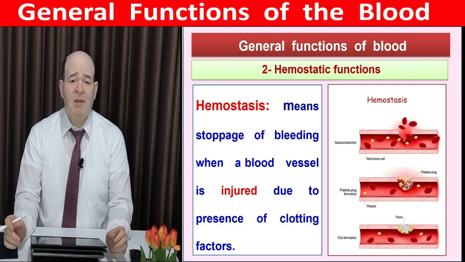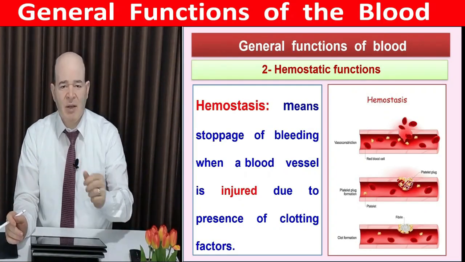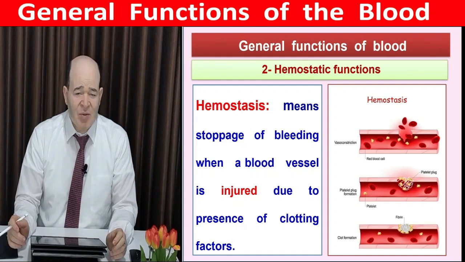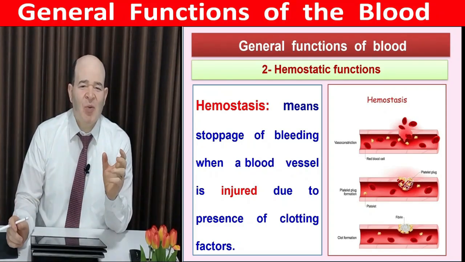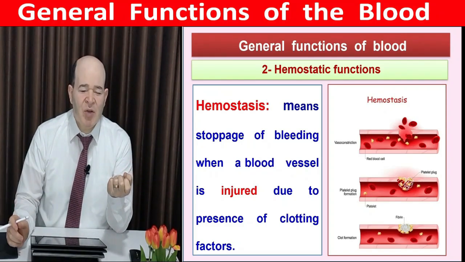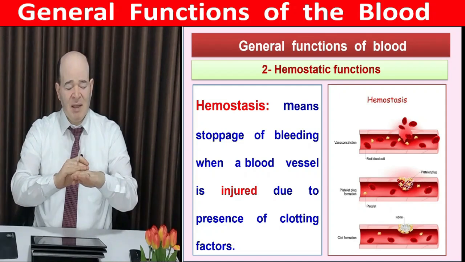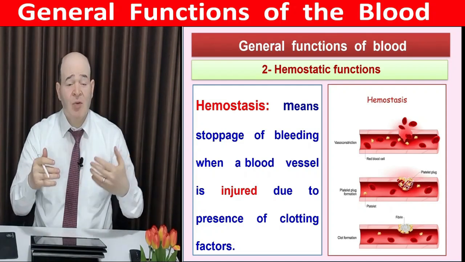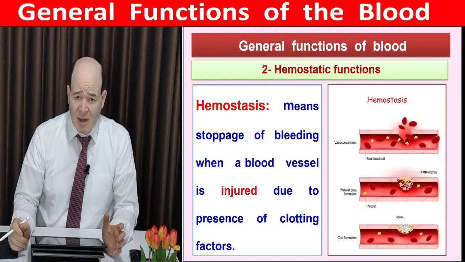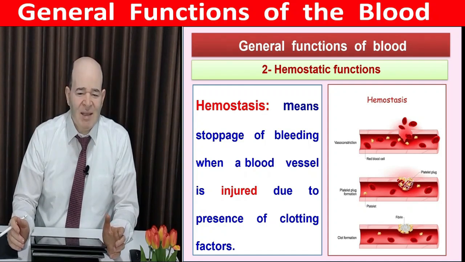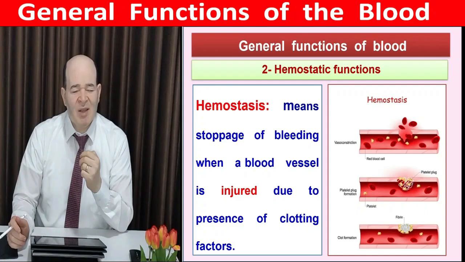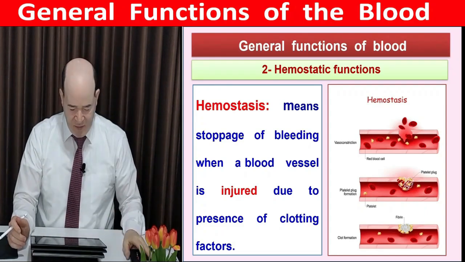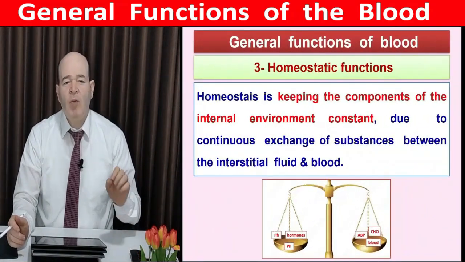The second function is hemostasis. In the next lectures, we will discuss in detail the process of hemostasis and its applications. Hemostasis is a process by which bleeding stops whenever your vessels are injured, whether this bleeding is seen on the body surface or within the body cavity. This process is complex and needs many steps, and it is vital for life, and we will discuss it in the next videos.